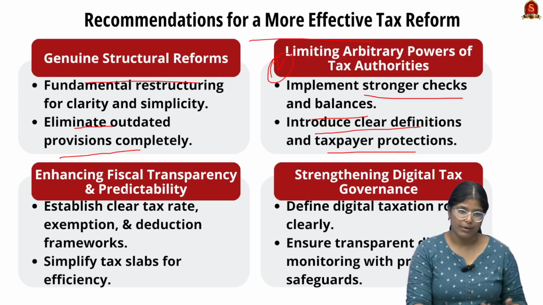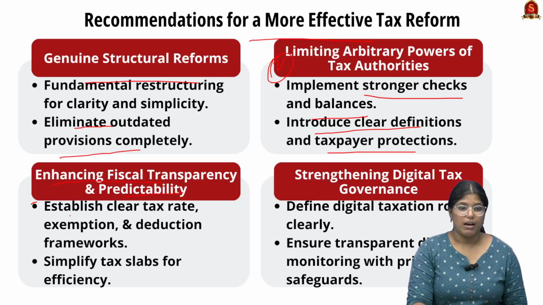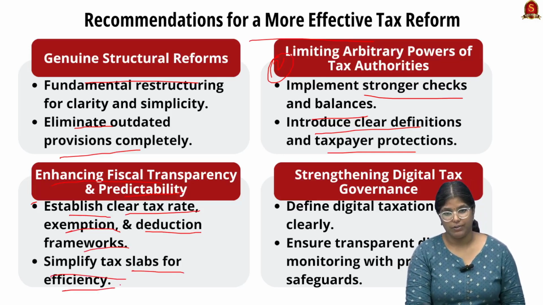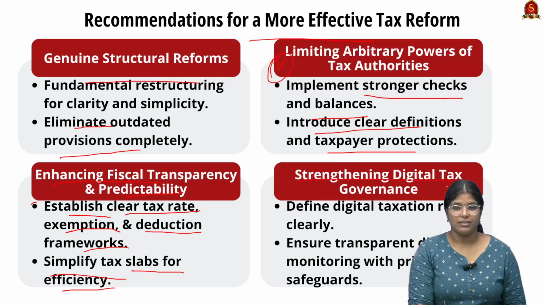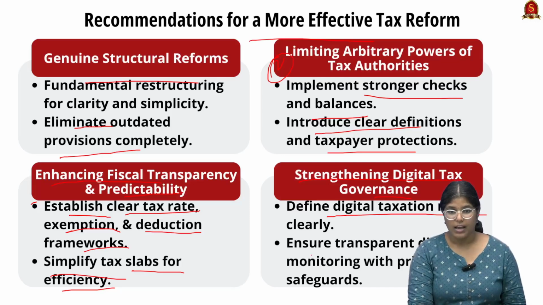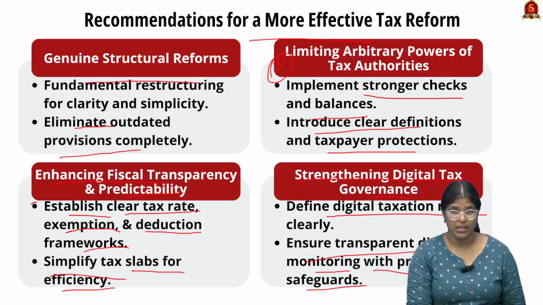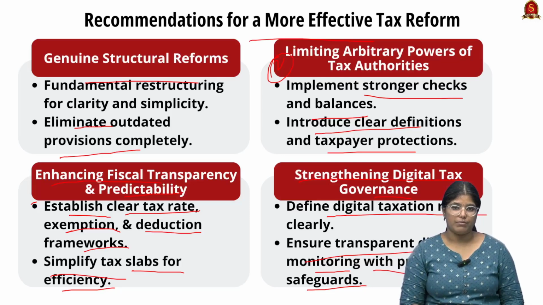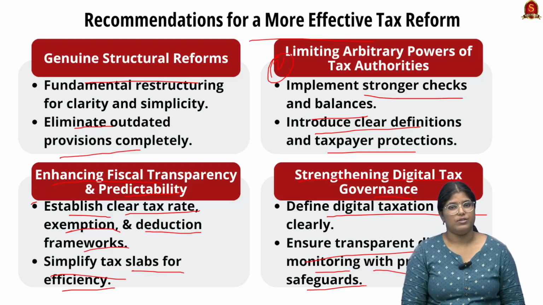And then for ensuring the fiscal transparency and predictability, we have to establish clear tax rate exemptions and deduction frameworks, and we have to simplify tax slabs for efficiency. Fourthly, we have to strengthen digital tax governance, and for that we have to define the digital tax rules clearly, and we have to ensure transparent digital tax monitoring with privacy safeguards. So these are all very important facts that you have to remember when it comes to this Income Tax Bill 2025. So with these learned points, now let us move on to the next news article discussion.